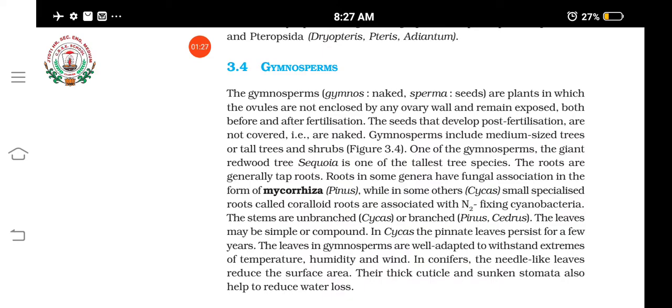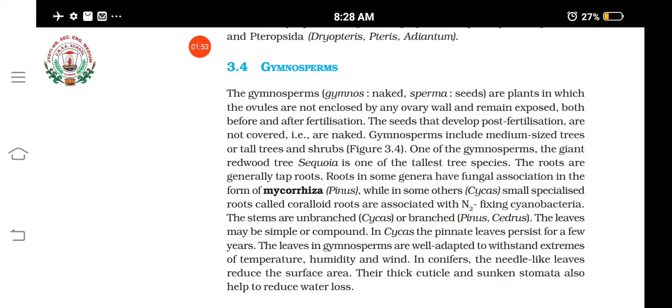But in gymnosperms the seeds are not present inside the ovary. If the seeds are not present inside the ovary, what will happen? They will not form any fruits. The ovules are not present in the ovary, so the seeds will not be inside a fruit.